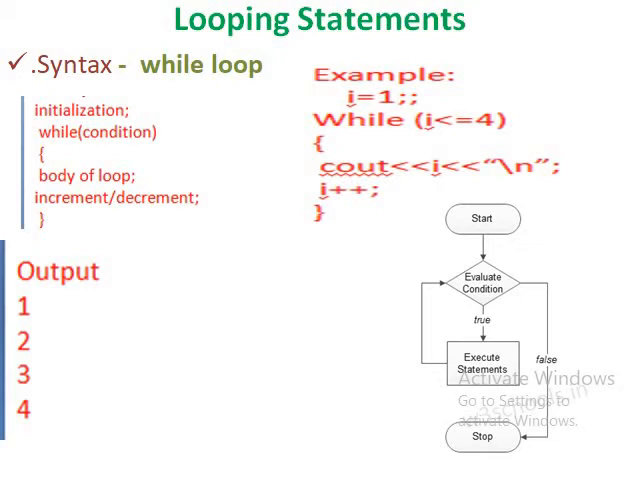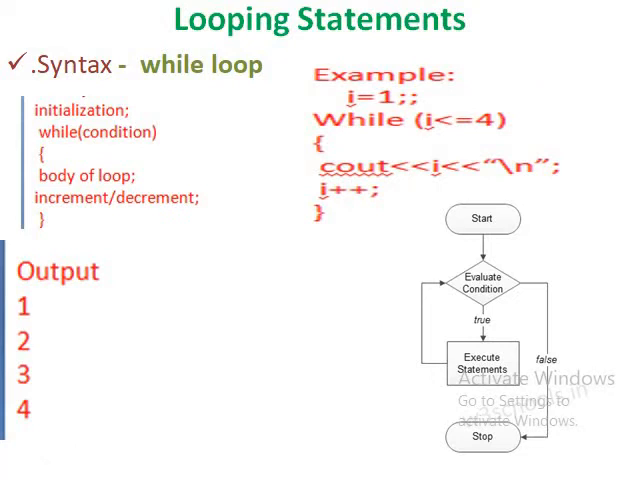Then it checks the condition I is less than or equal to 4. Now I value is 3, so the condition is true. It executes the body as I value displayed as 3. Then it increments the value of I. Now I becomes 4. It checks the condition I is less than or equal to 4. It becomes true because I value is 4.